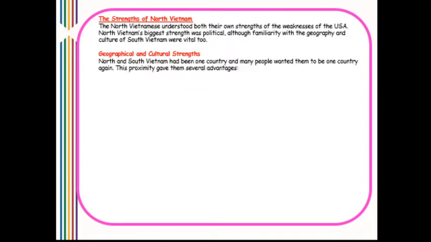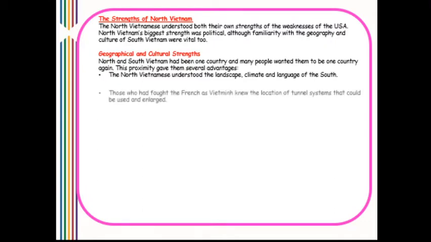The North Vietnamese understood both their own strengths and the weaknesses of the USA. North Vietnam's biggest strength was political, although familiarity with the geography and culture of South Vietnam were vital too. The geographical and cultural strengths were the fact that North and South Vietnam had once been one country and many people wanted them to be one country again. Proximity gave them several advantages. One, the North Vietnamese understood the landscape, climate, and language of the South.